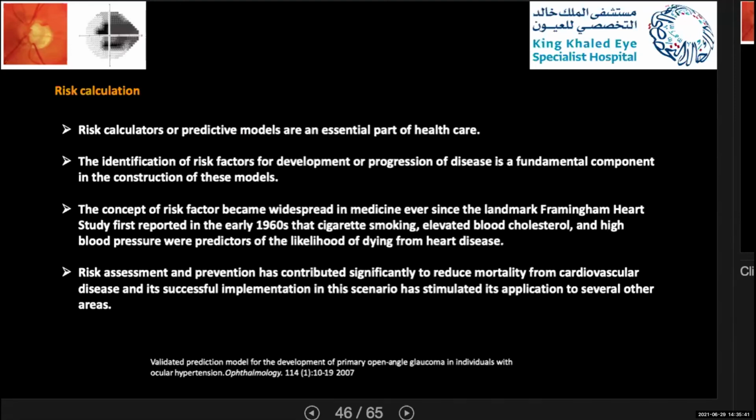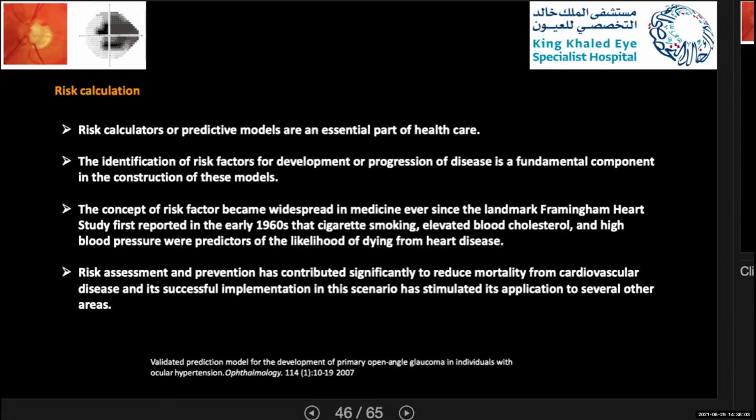So this you will start to convince the patient about his problem. Risk calculators or predictive models are essential parts of healthcare, and identification of risk factors for developing or progression of the disease is a fundamental component in the construction of this model.